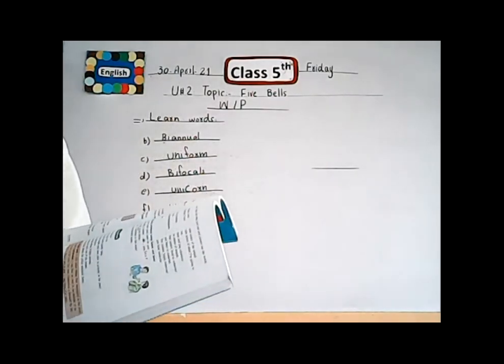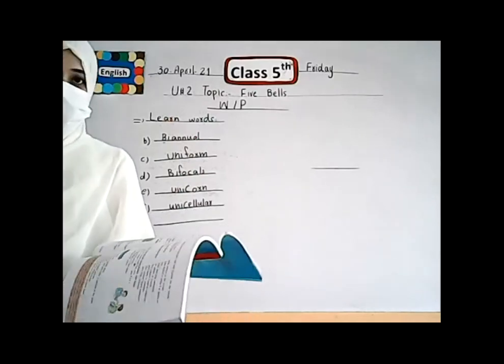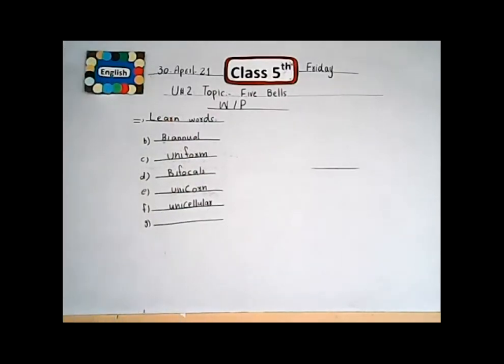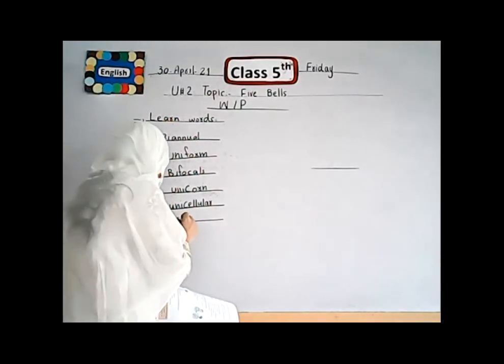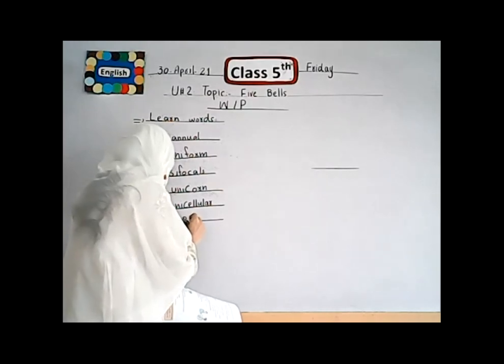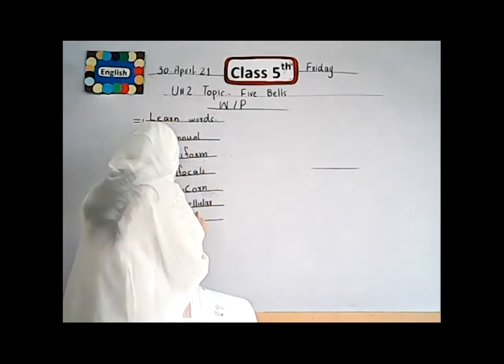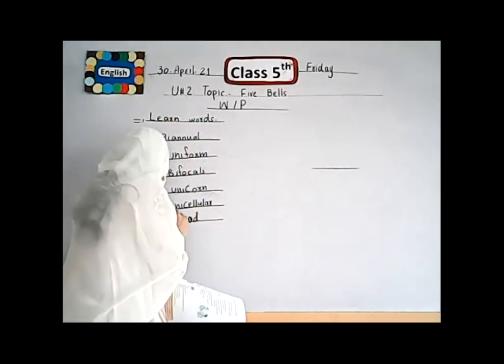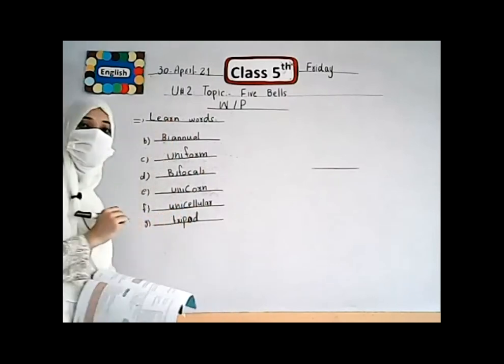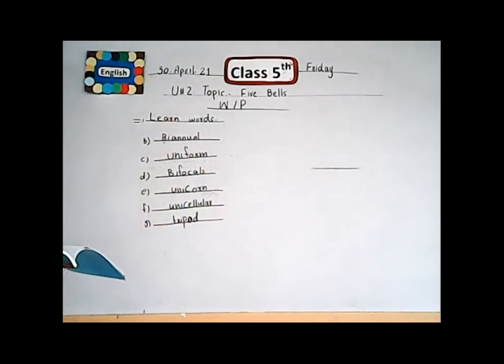A support with 3 legs for a camera or telescope. When we use a camera or telescope, we use a stand with 3 legs to support them. The word that we use as a stand is pod. It has 3 legs, so we use tripod. Tripod. Is it clear? The next one is